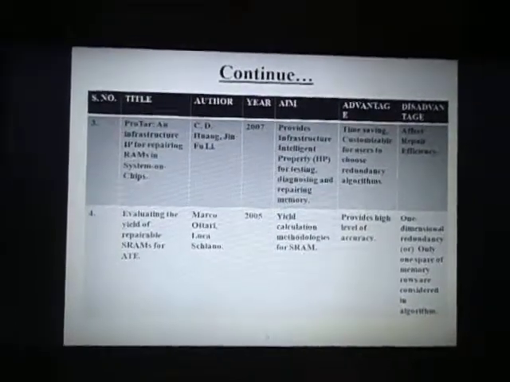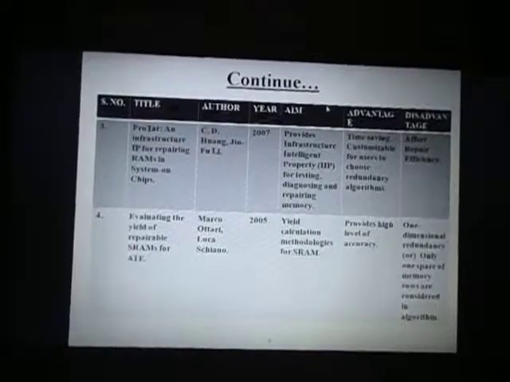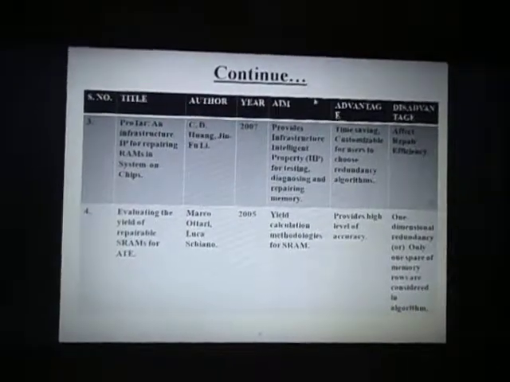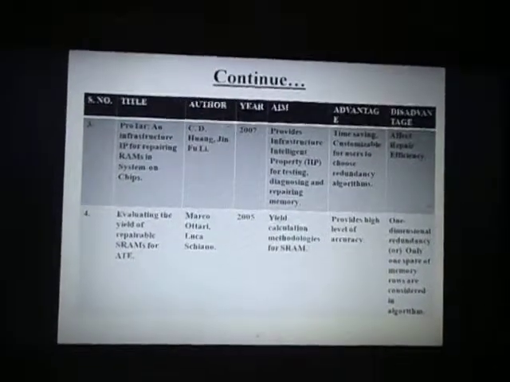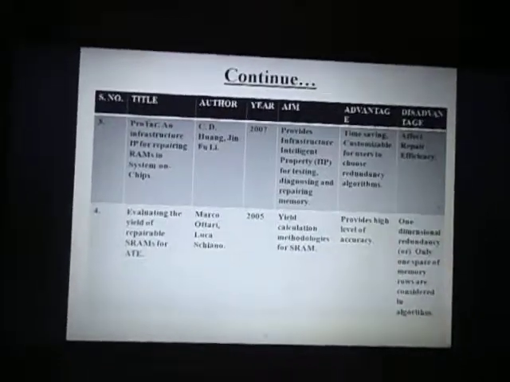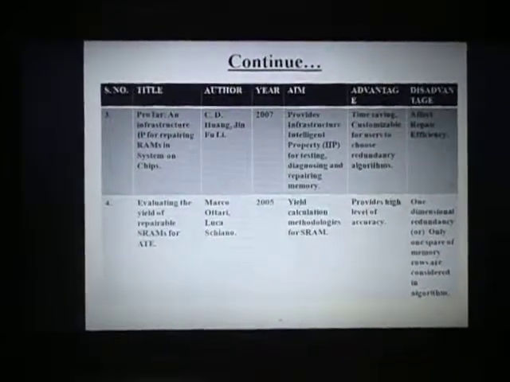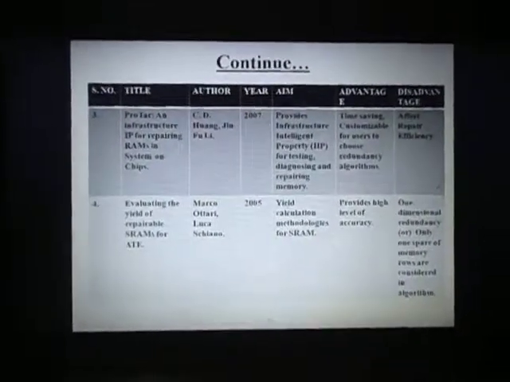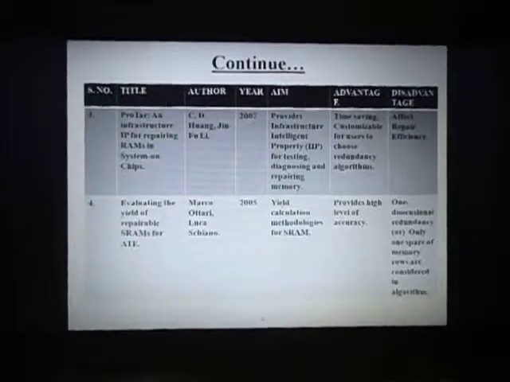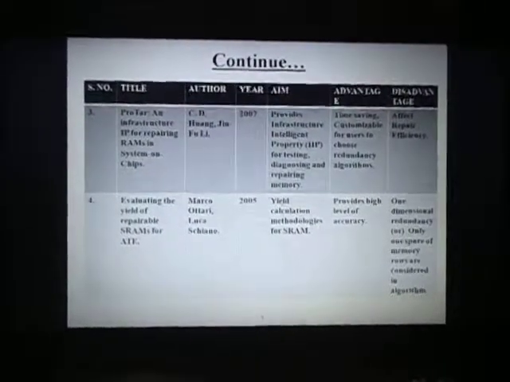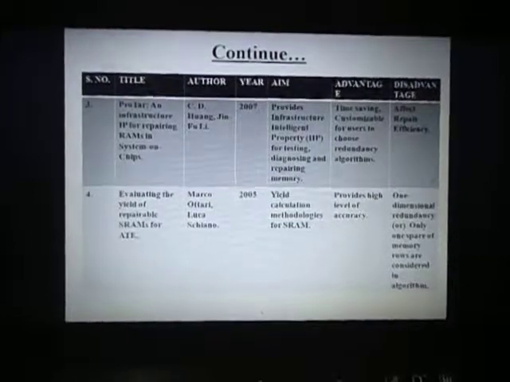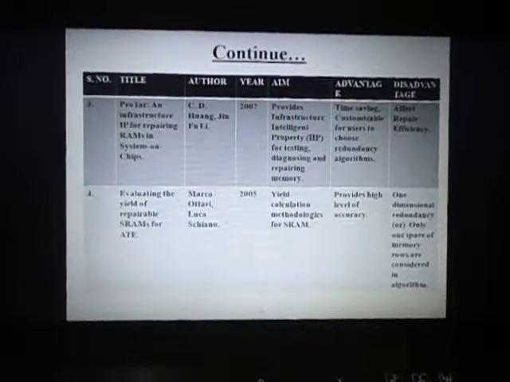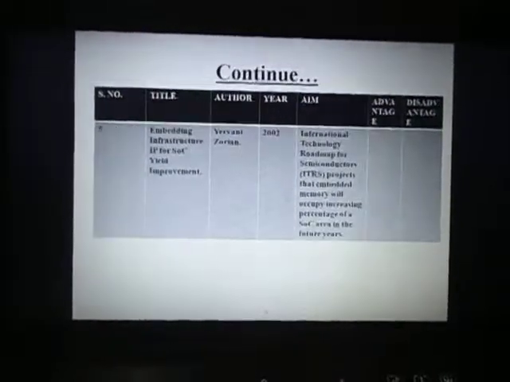The next paper is Evaluating the Yield of Repairable SRAMs for ATE. The author is Marco Ottari. It was published in the year 2005. The aim is yield calculation methodologies for SRAM, and the advantage is that it provides a high level of accuracy. The disadvantage is one-dimensional redundancy, where only one pair of memory rows is considered in the algorithm.